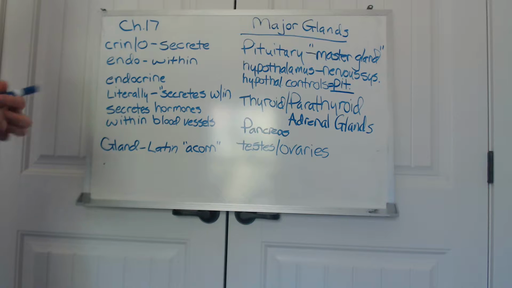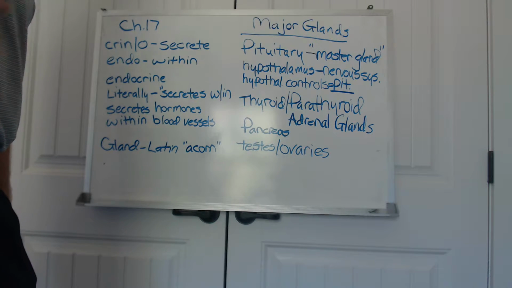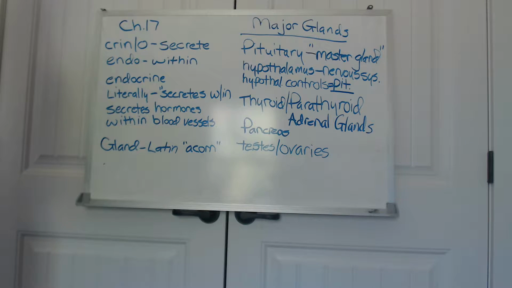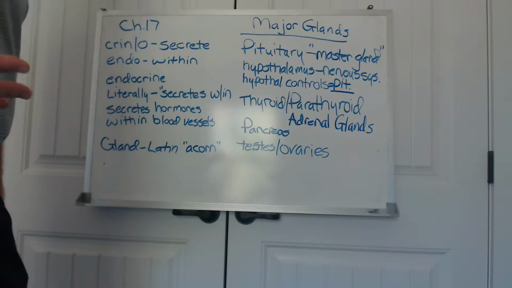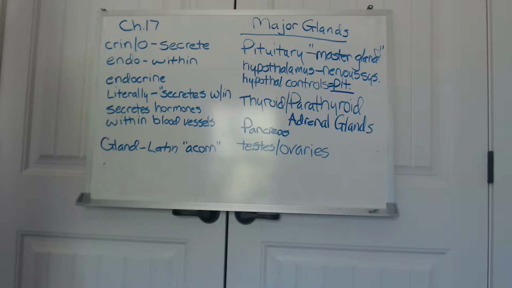Hello, we are going to start the discussion related to Chapter 17, which is the endocrine system. And as we've already been talking about, the key to understanding medical terminology and anatomy and physiology is being able to break medical terms down into their elements: prefixes, combining forms, also known as roots, and suffixes. The prefixes and the suffixes help to modify the word root, and the word root with a combining vowel, we refer to as the combining form.